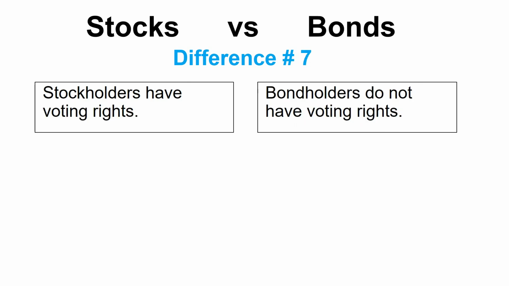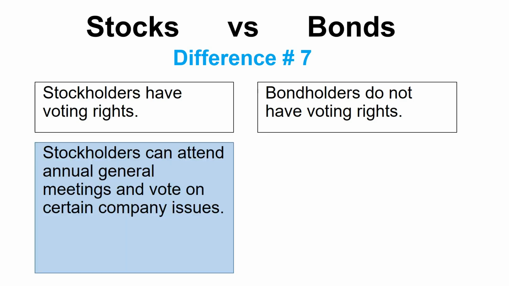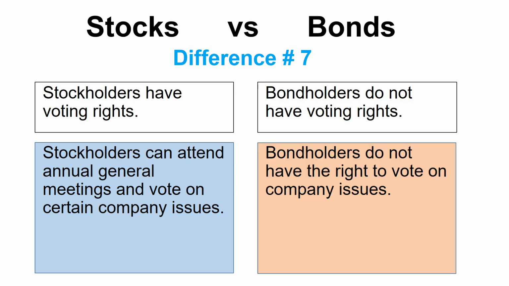Difference number 7. Stockholders carry voting rights, while bondholders do not have voting rights. Stockholders can attend a firm's annual general meeting and can vote on certain issues. Bondholders, though, are not owners and they have no voting rights on any company issue.